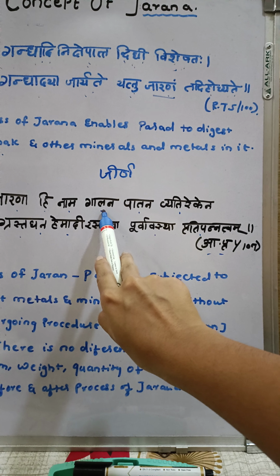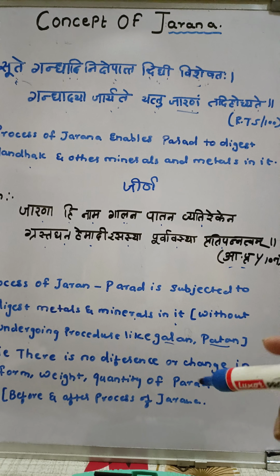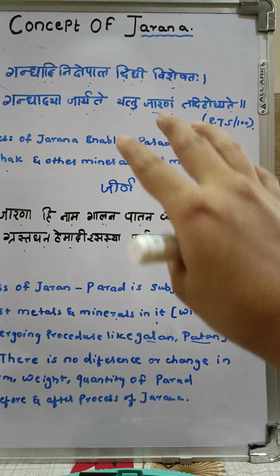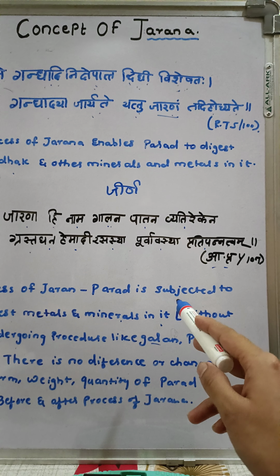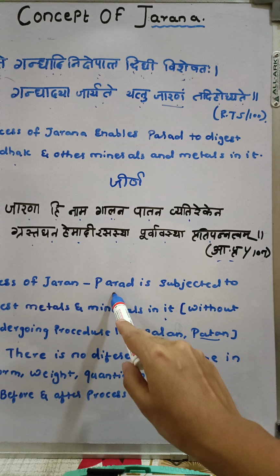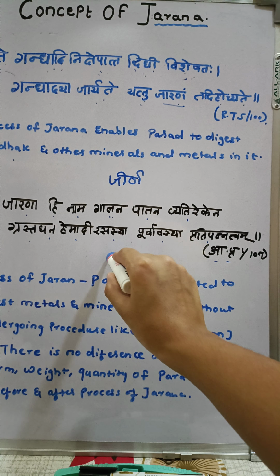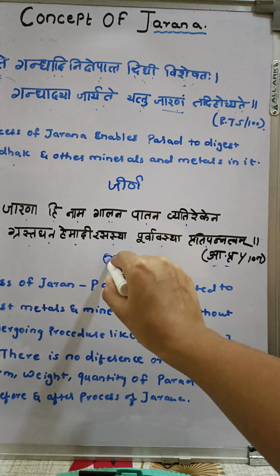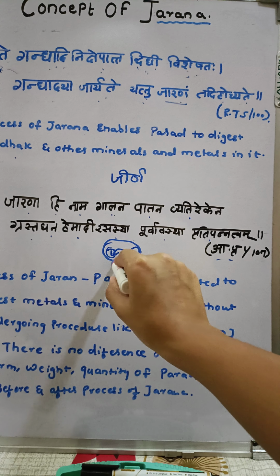Matlab we should not conduct the galan and patan procedure. Why should we not conduct these two procedures? Because it is said, it is just a hypothesis, that if we conduct galan and patan, then whatever digestion we have done of metals and minerals in parad will separate. If there is parad, and then I've taken gandhak and digested gandhak into parad, so now they are combined.